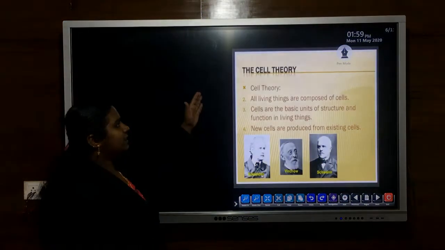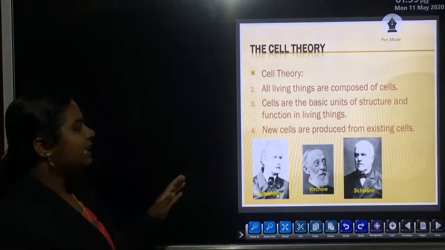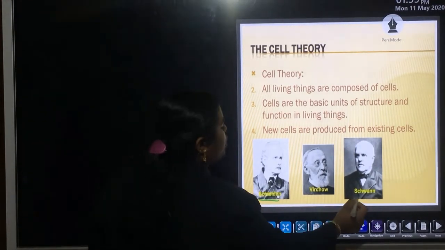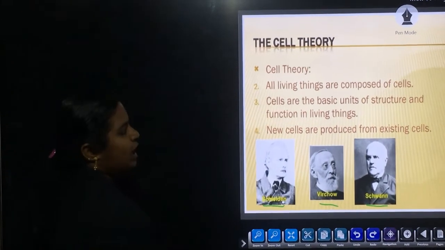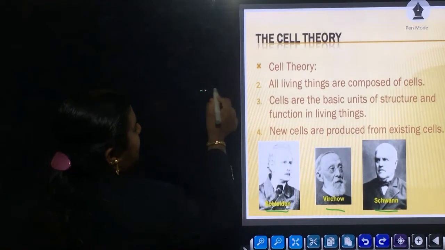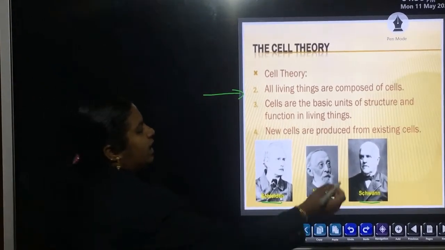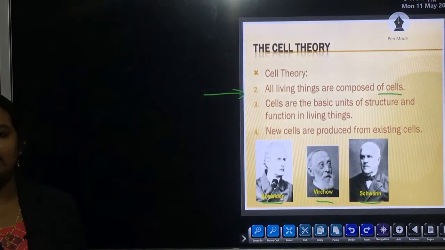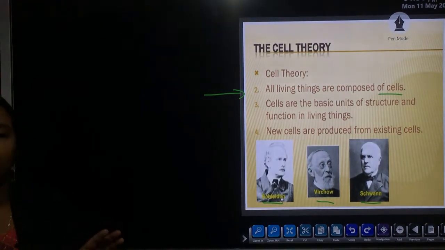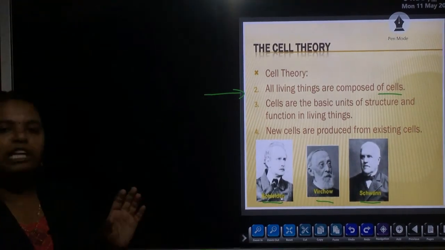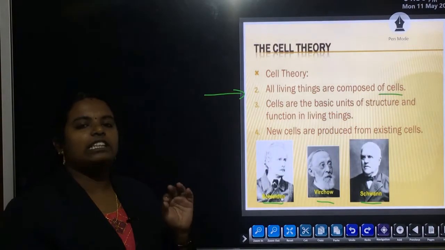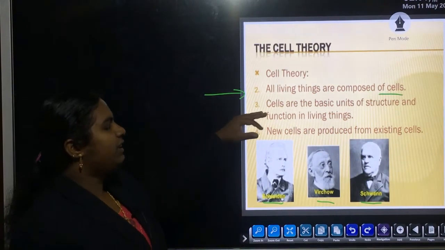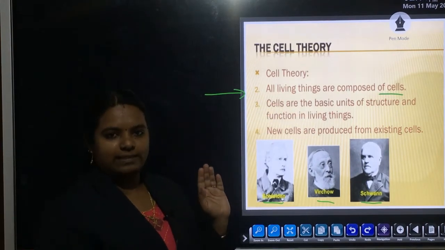Now, let's consider the cell theory. Cell theory was proposed by three famous scientists, Schleiden, Schwann and Virchow. The first point of the cell theory is that all living things are composed of cells. It is the basic unit of life, or the fundamental unit of life. Whether it is plant or animal, all living organisms are composed of cells.